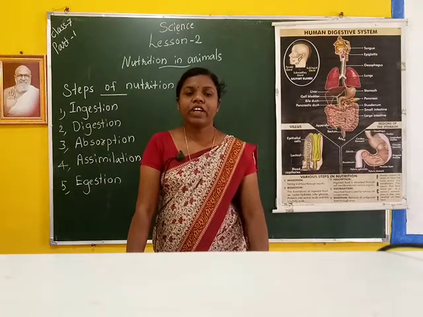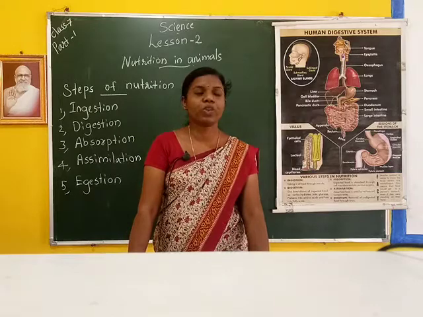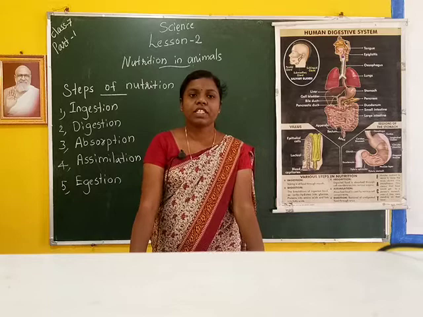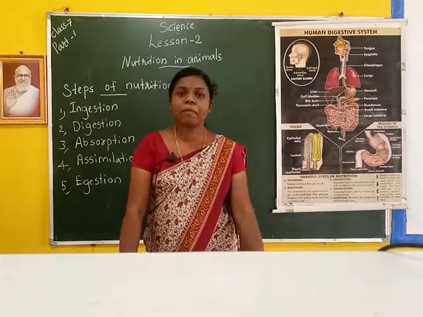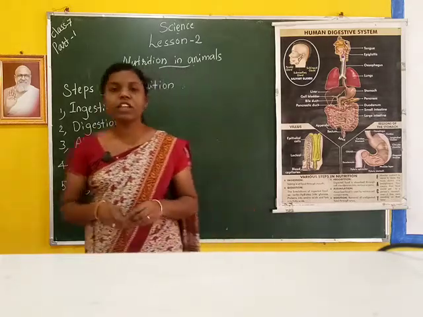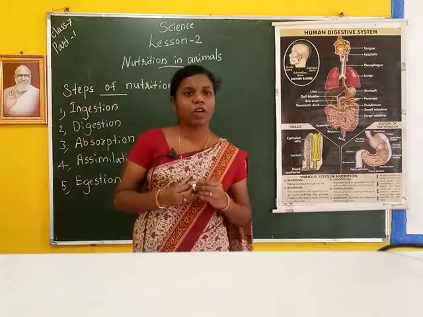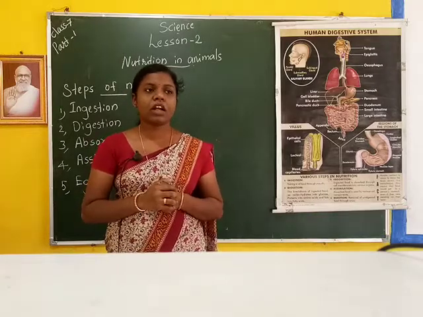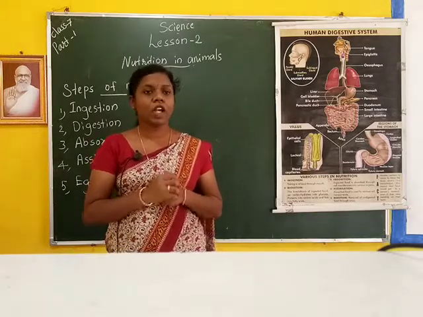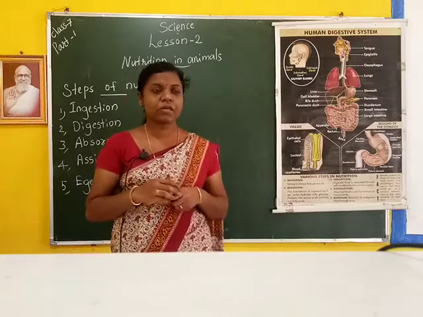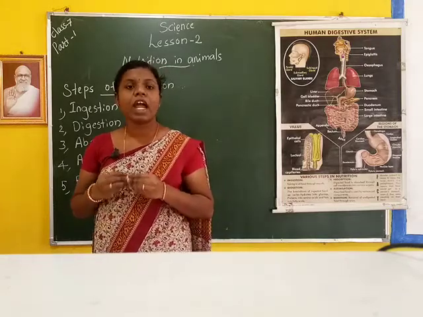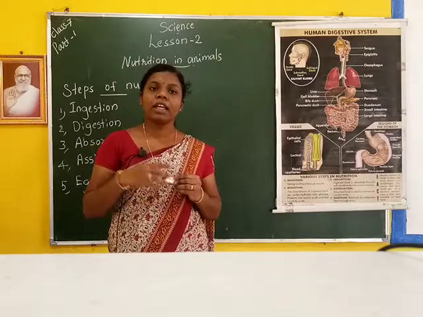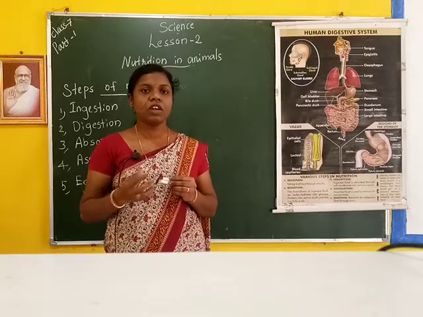Children, today we will study Lesson 2, Nutrition in Animals. In the first lesson we studied nutrition in plants. We know that animals have to depend on plants directly or indirectly for food. But animals exhibit a heterotrophic mode of nutrition. What is the meaning of heterotrophic mode of nutrition? It means the organism depends on green plants or animals and takes food from them.